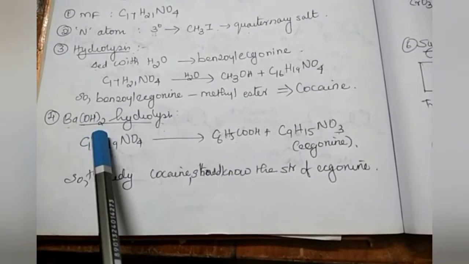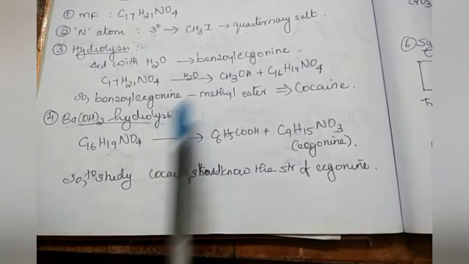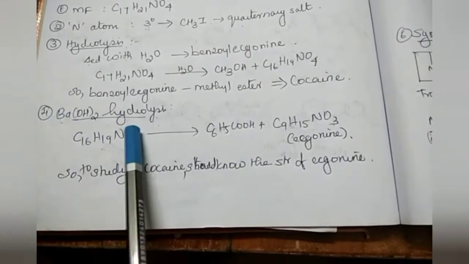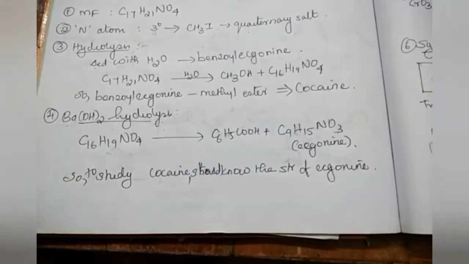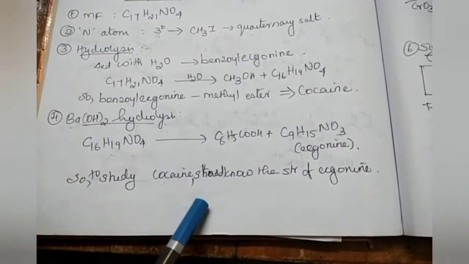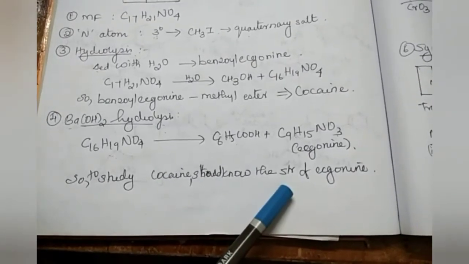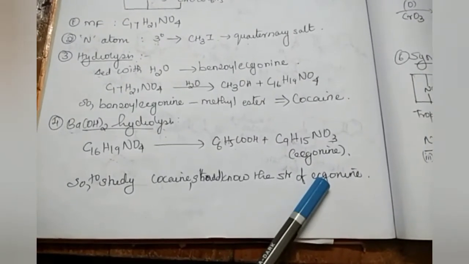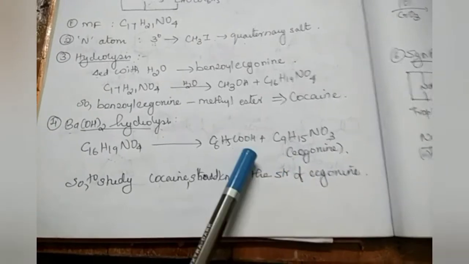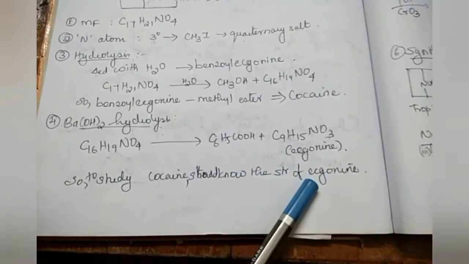Benzoyl ecgonine is now subjected to barium hydroxide hydrolysis. This compound benzoyl ecgonine is subjected to further hydrolysis by barium hydroxide. We get benzoic acid and ecgonine. So from this reaction we can say benzoyl ecgonine is a benzoyl derivative of ecgonine. Right? So now we have to learn the structure. We have to elucidate the structure of ecgonine to confirm the structure of cocaine. So let us go to the structural elucidation of ecgonine.